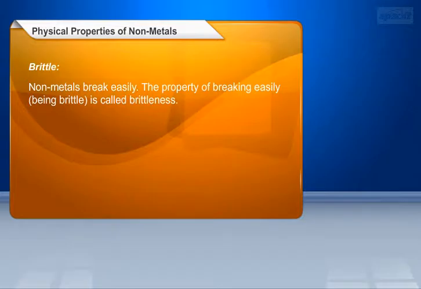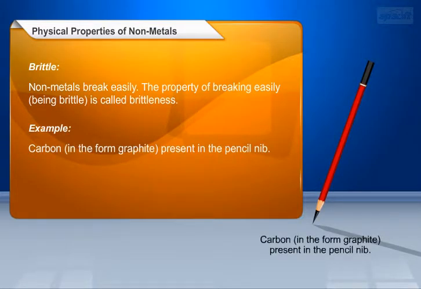Brittle. Nonmetals break easily. The property of breaking easily, being brittle, is called brittleness. For example, carbon, in the form graphite, present in the pencil nib.